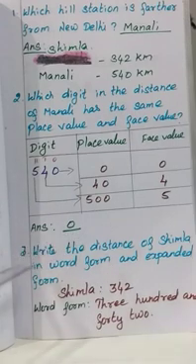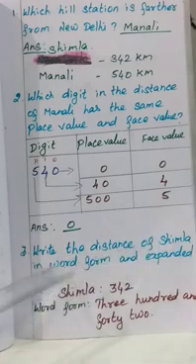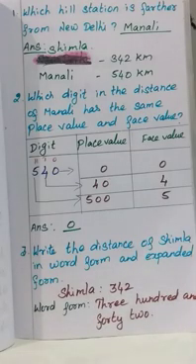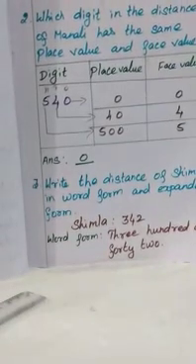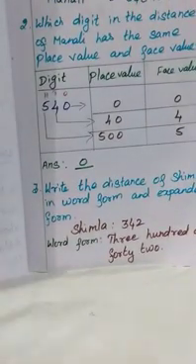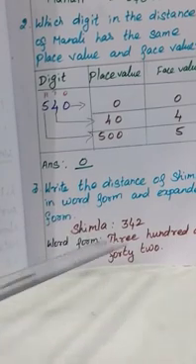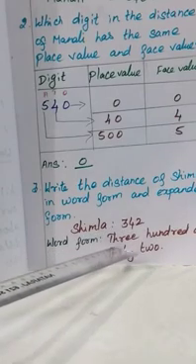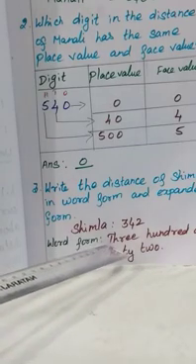Okay. Now see the third one. Write the distance of Shimla in word form and expanded form. In the last class we already learned about different ways of writing a number. How will you write in word form? Word form means you have to write the number in number name. Okay, so 342 is given. For 342 you have to write the number name. That is word form.